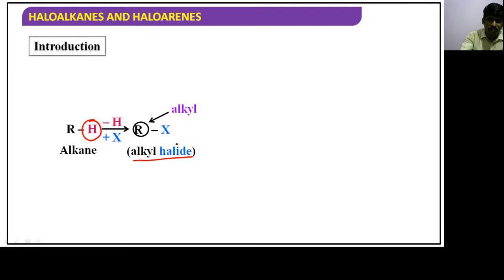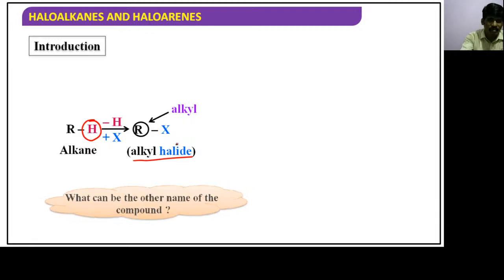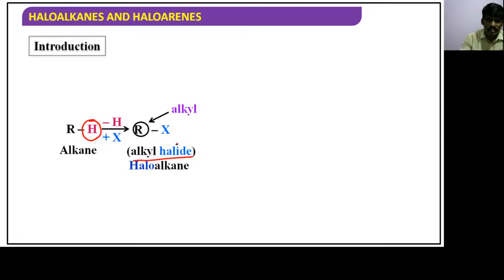Now, what can be the other name of the compound? The other name is haloalkane. Say hello to haloalkane, everyone. You write it as haloalkane. This haloalkane is the IUPAC name of alkyl halides. Alkyl halide is the common name, guys.